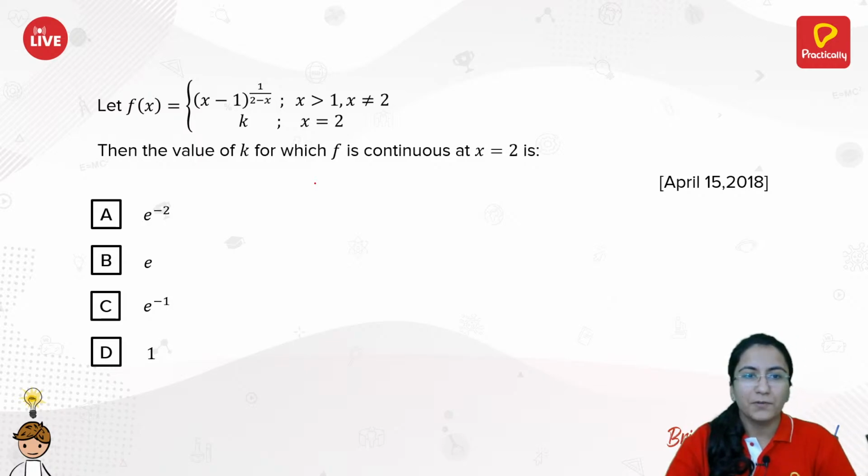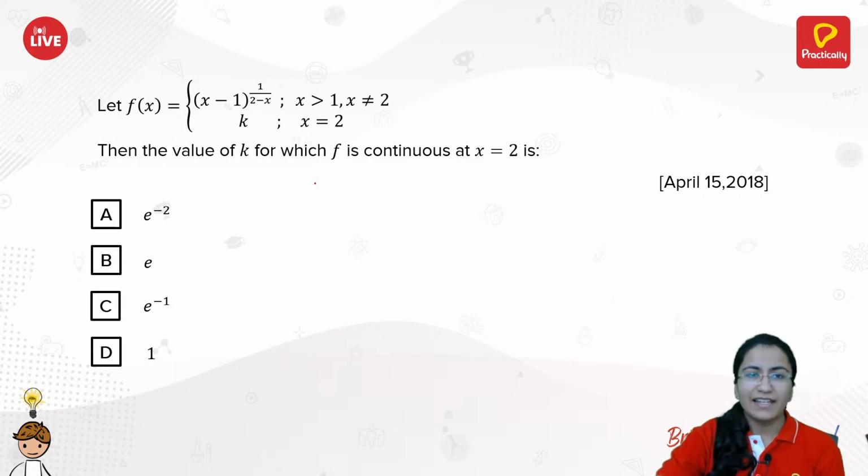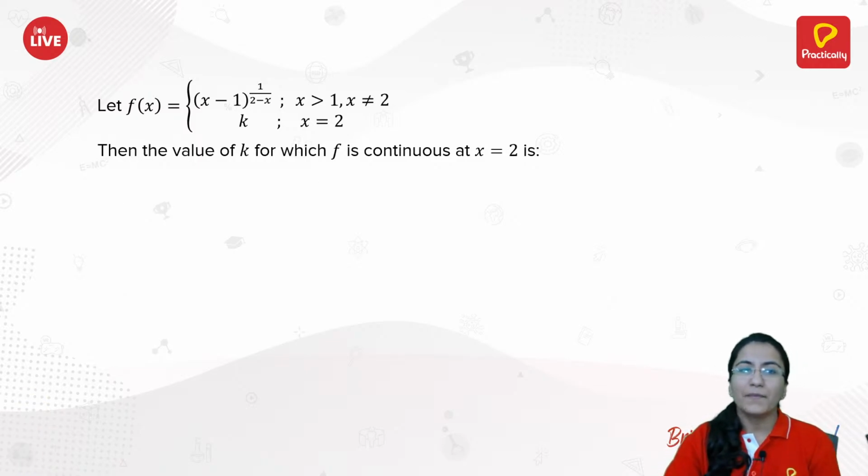Here's the next question for you. Again, you need to find the value of k for the given function to be continuous at x equals 2. Some function is given to you, which changes its value at x equals 2. It is given that it is continuous at x equals 2. So using that, you need to calculate the value of k. Just try this out. We have tried this type of question 2 or 3 times, right? So you just need to calculate the limit.